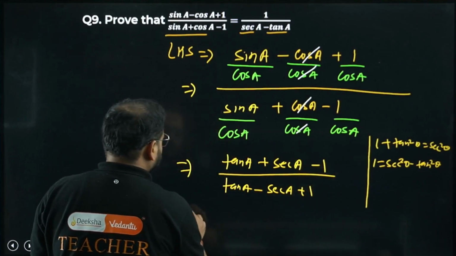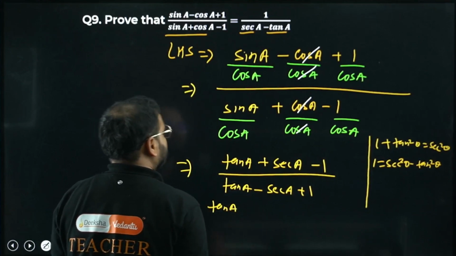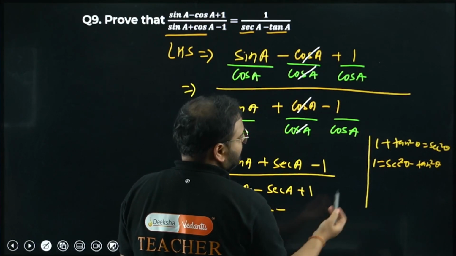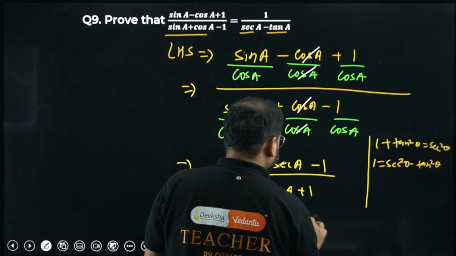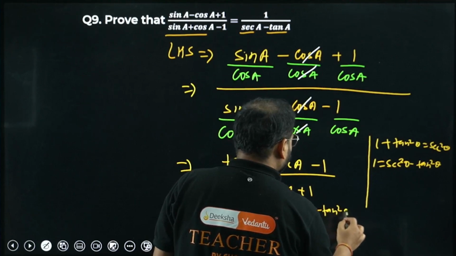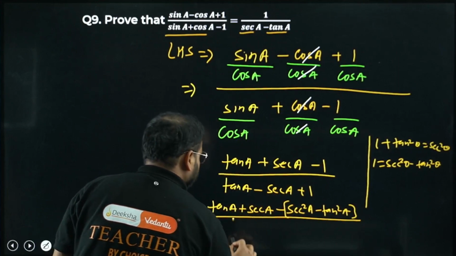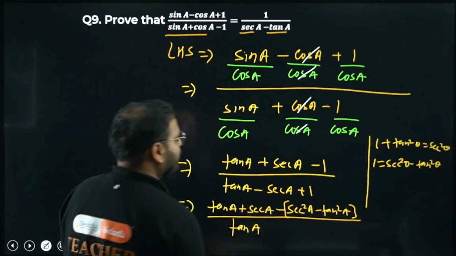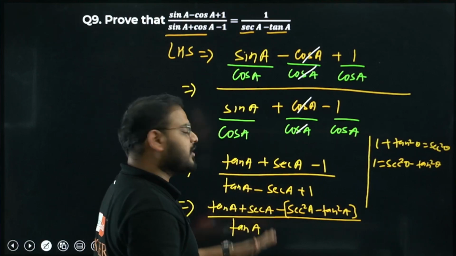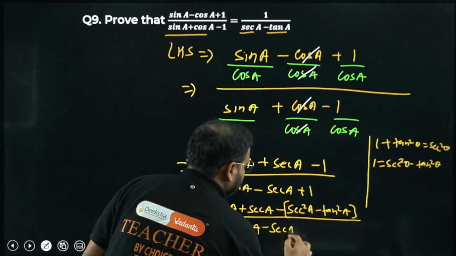So let's apply it over here in terms of angle A. So I write tan A as it is in the numerator. Plus sec A. Minus 1 I can write this as, please check, sec square A minus tan square A divided by the denominator as it is. We will not change anything over here. If I do that, I will not reach a single point. I am changing both, so I will just keep one constant and change only one part. So only numerator I am changing, numerator.